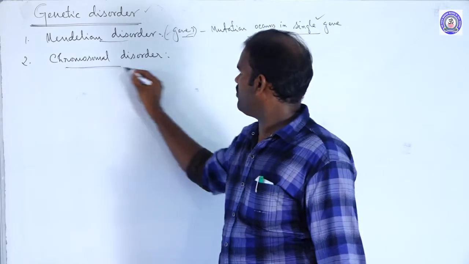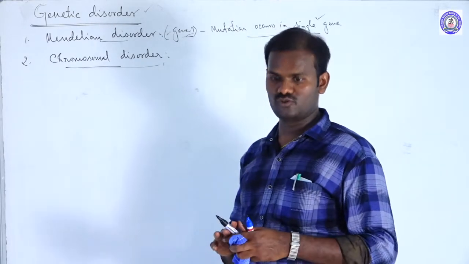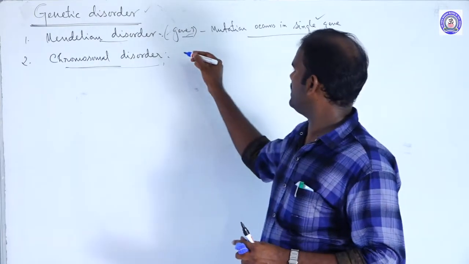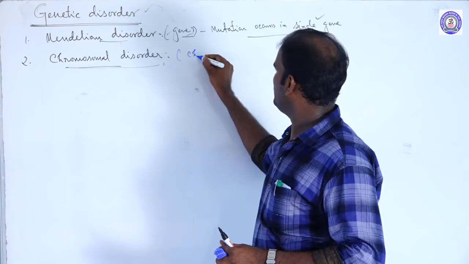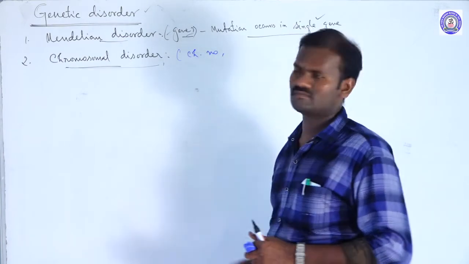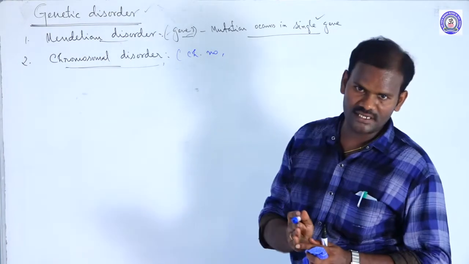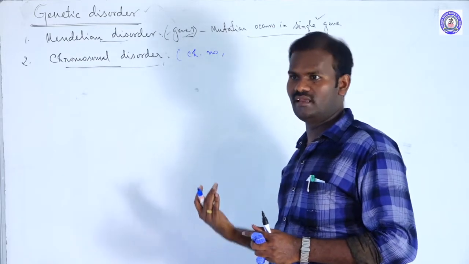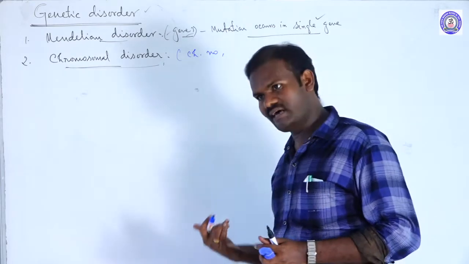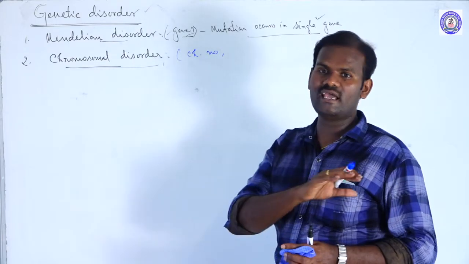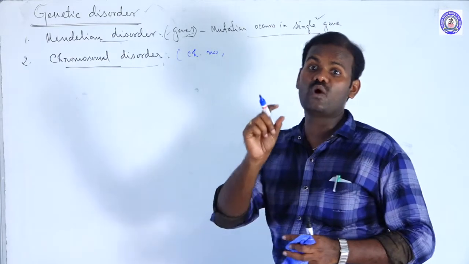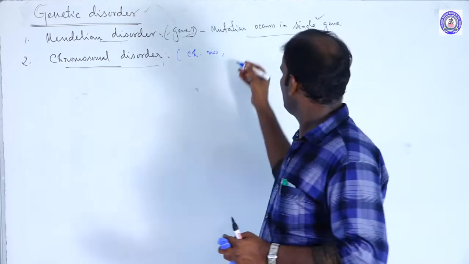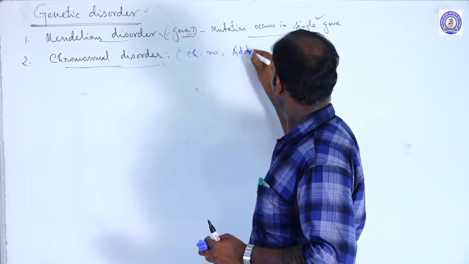The second one is chromosomal disorders. What are called chromosomal disorders? Any changes that occur in the chromosome number, either addition of chromosomes, deletion of chromosomes, gain of chromosomes, loss of chromosomes, or any abnormal arrangement of one or more chromosomes within the diploid set.